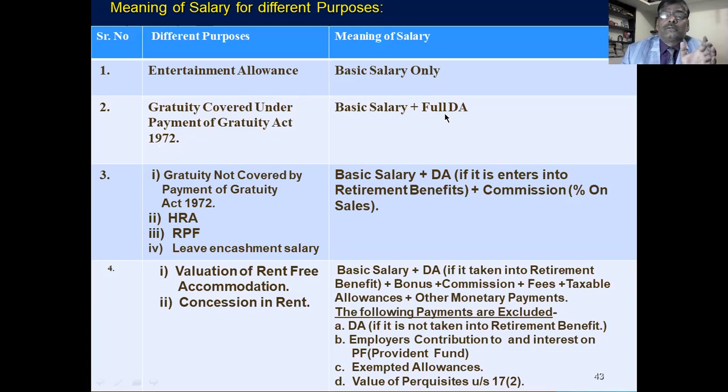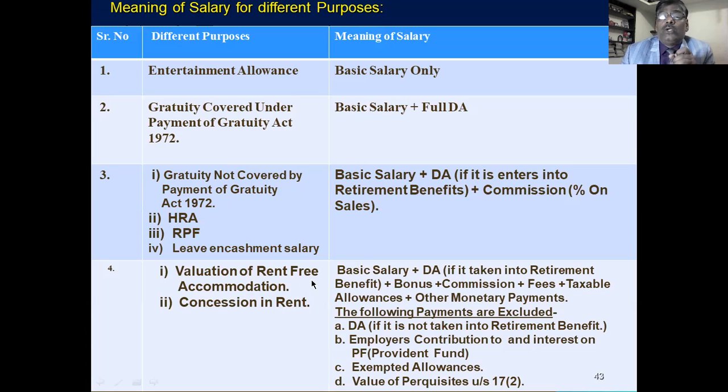I already explained this. And gratuity not covered by the Gratuity Act 1972, HRA, RPF, leave salary encashment: for these, basic salary plus DA, if eligible for retirement benefit, then you take. Then if the commission is based on percentage, you take. This is the point you remember.